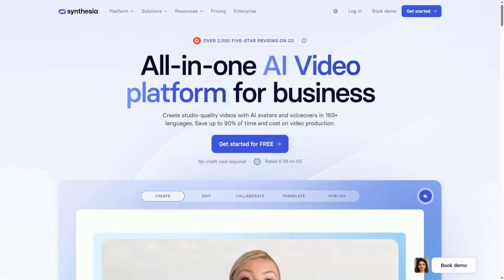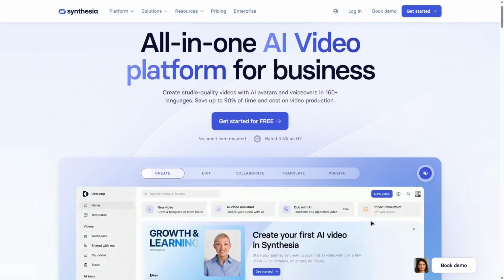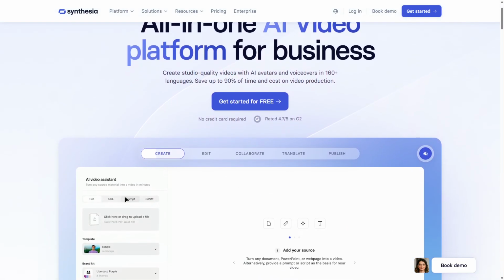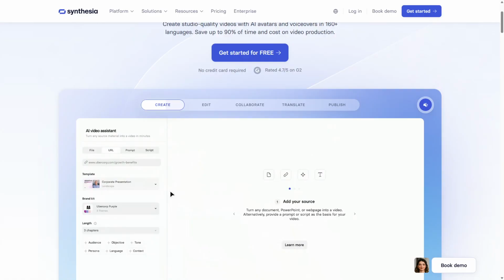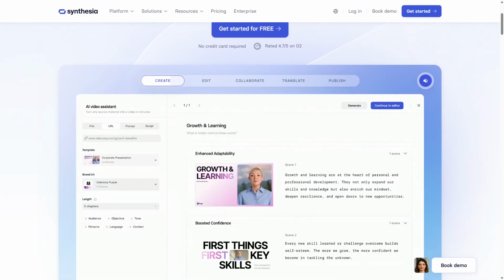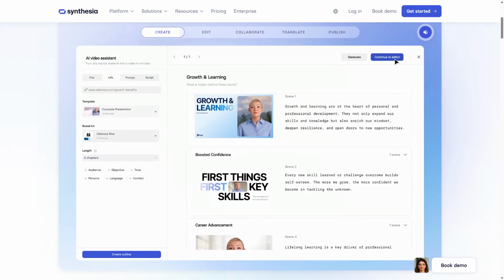Synthesia is an AI video platform that creates videos using realistic AI avatars and voice synthesis. Users input text scripts, select an avatar, and the AI generates a video where the avatar speaks the content naturally. This process eliminates the need for cameras, actors, or voiceover artists.